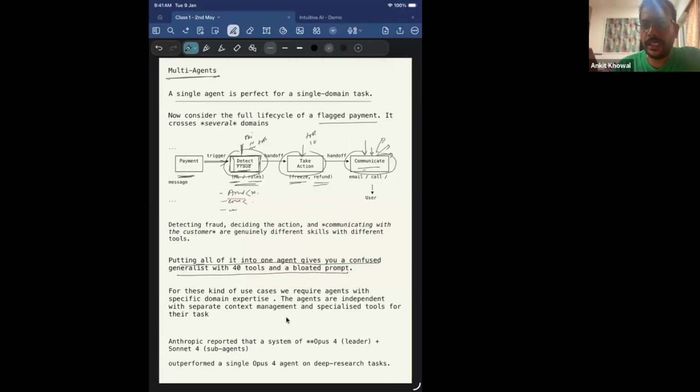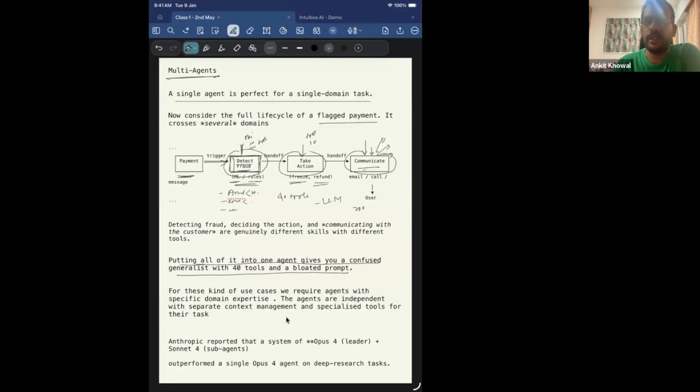And the reason why multi-agents are required is, again, the same thing. If you build a single agentic workflow for all of this, you might have 40 different tools to do specific tasks. Now LLMs have a specific context window, right? We can only specify, let's say, 20,000 characters in one message.